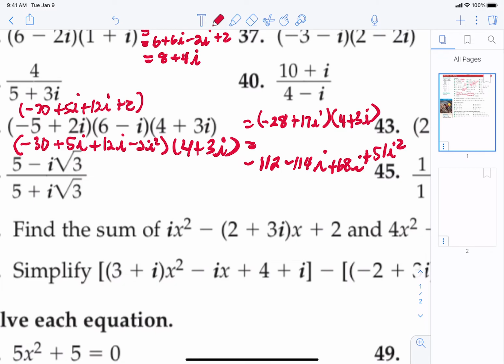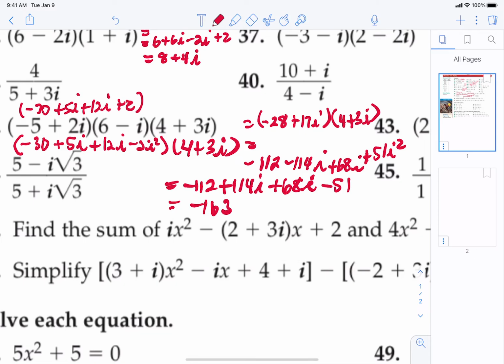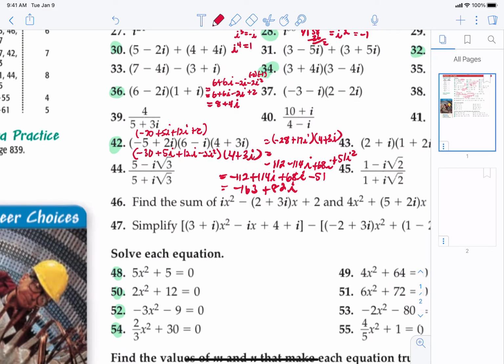Okay. Now what does that become? Well, that becomes negative 112 minus 84i plus 68i. Now remember what happens. That's 51 times negative 1, because i squared is always replaced with negative 1. And so we get negative 51. And then combine our like terms. Negative 112 minus 51 is negative 163. And then negative 84i plus 68i is a total of negative 16i.